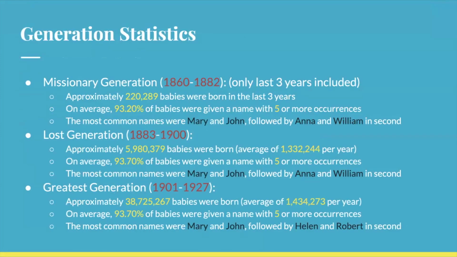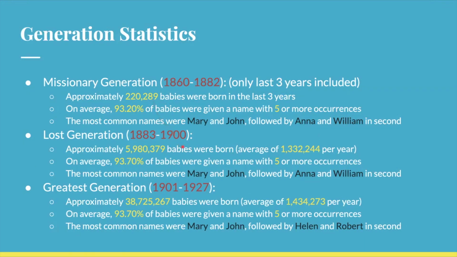There are 9 different generations covered in this data, starting with the last 3 years of the missionary generation, which was babies born from 1860 to 1882. There are approximately 220,000 babies born in the last 3 years of this generation, and on average, 93.2% of them were given a name with 5 or more occurrences. The most common names were Mary and John, followed by Anna and William.